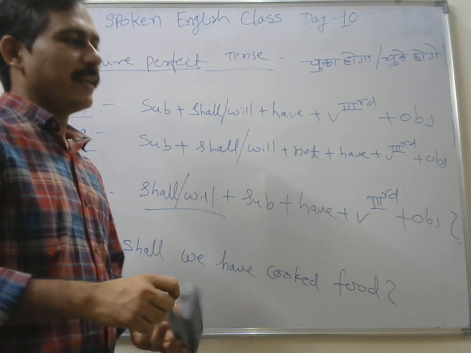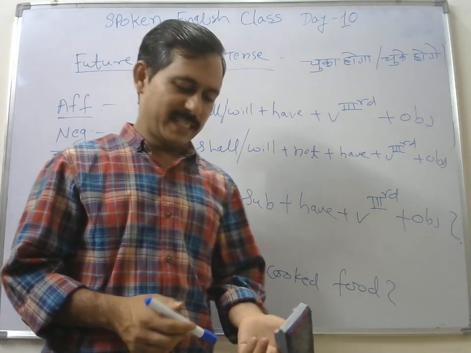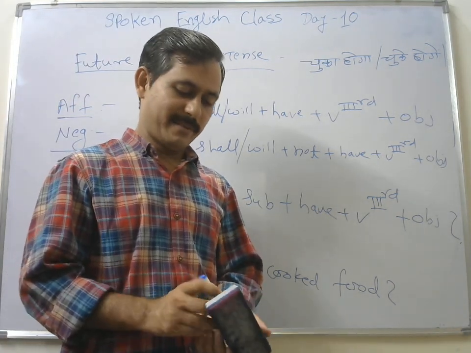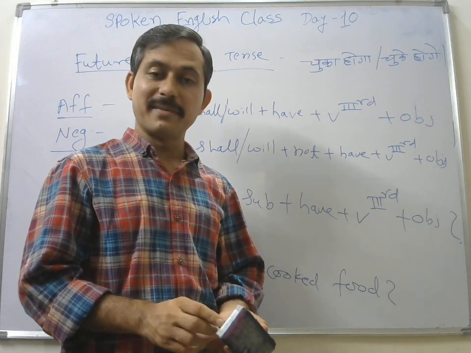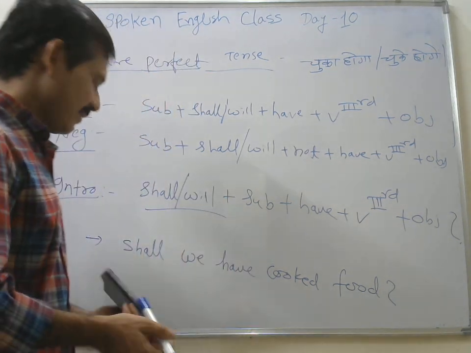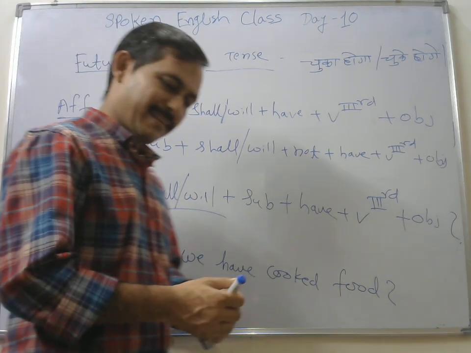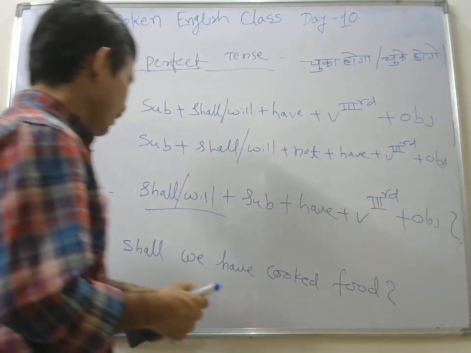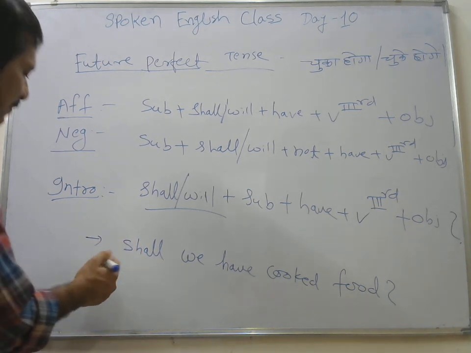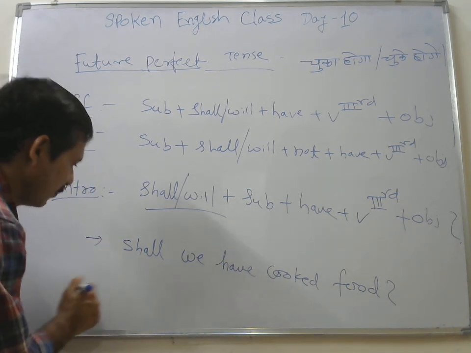Some friends are talking like short term memory loss, जैसे कि खाना बना लिया है बट उन्हें याद ही नहीं कि खाना बना लिया कि हमने, हाँ. So इस तरह से they are asking like shall we have cooked food, हाँ. So these are some examples of it, okay.